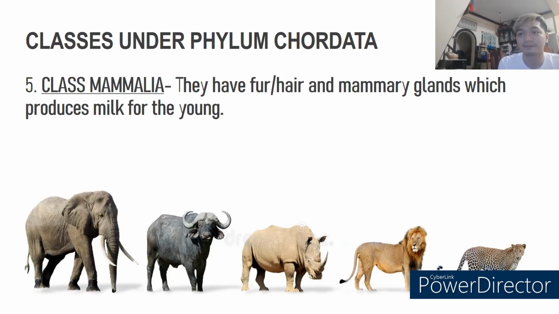Class Mammalia. They have fur or hair and mammary glands which produce milk for the young. We humans are class Mammalia, for we have hair, mammary glands, and give birth to babies that need milk. Some other examples of mammalia: elephant, ox, rhino, lion, and jaguar.